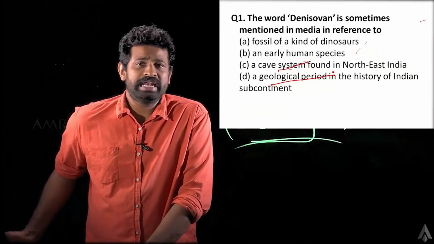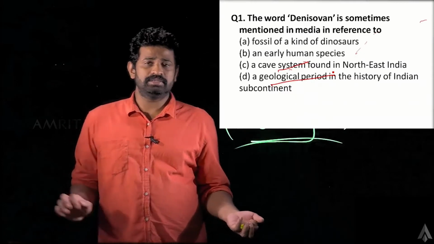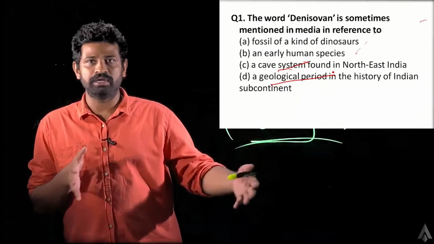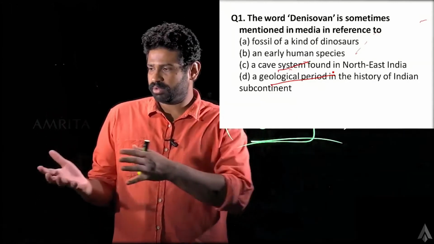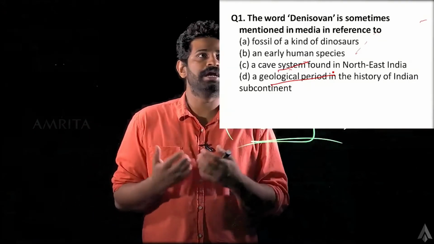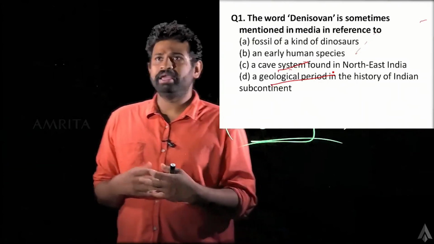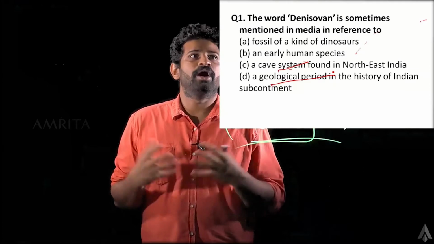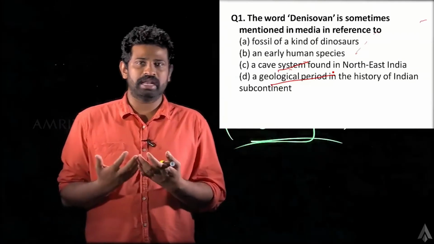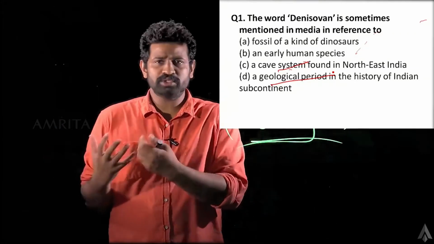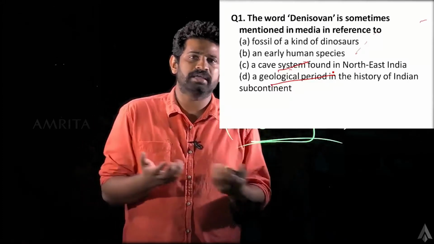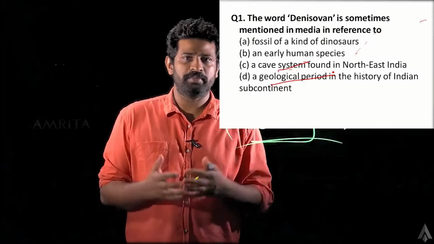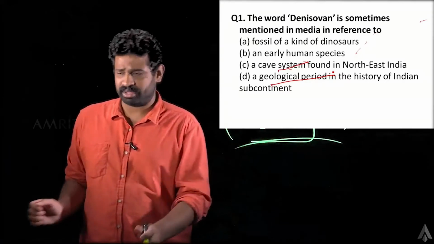So let us think about an early human species. So Denisovan. Okay, this oven sound, that second part, that sound could mean person, right? So maybe what do you call human? There is an N sound. What else could we think of along those lines? Denisovan, that oven part kind of rings to me particularly as relating to some kind of human beings or some person. That is a broad sense I'm getting from that.